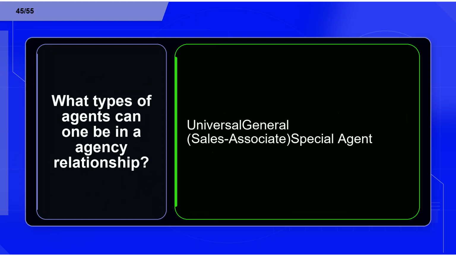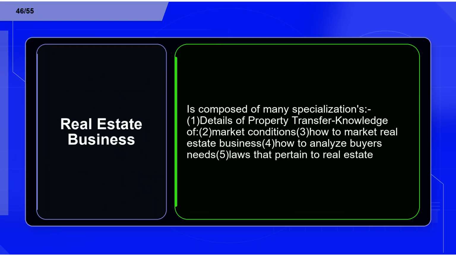Flashcard 45. Term: what types of agents can one be in an agency relationship? Definition: universal, general, sales associate, special agent. Flashcard 46. Term: real estate business. Definition: composed of many specializations. 1. Details of property transfer, knowledge of it. 2. Market conditions. 3. How to market real estate business. 4. How to analyze buyers' needs. 5. Laws that pertain to real estate.